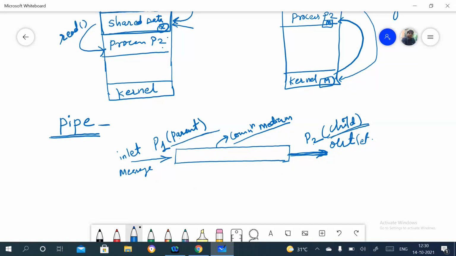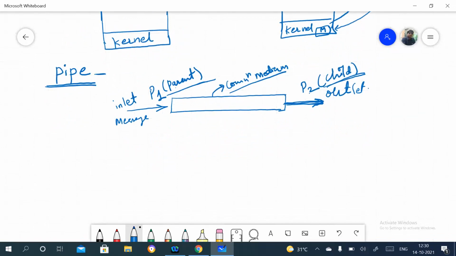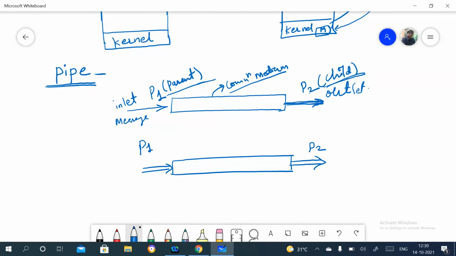Here, suppose process P1 is the parent, and on this side is the child process.